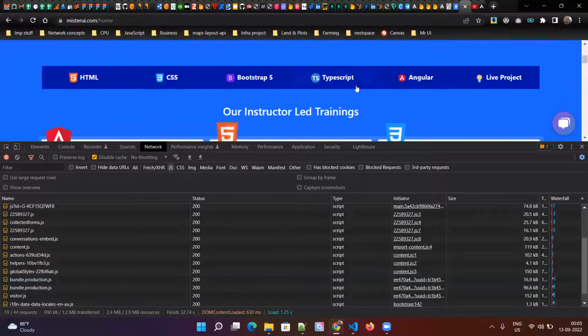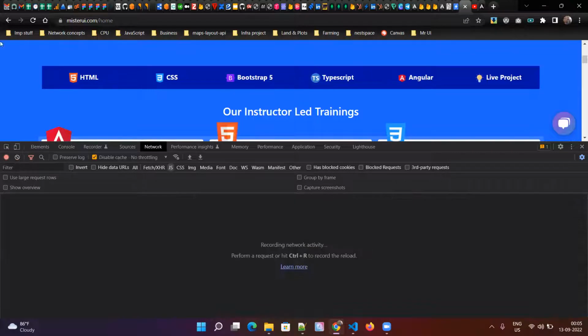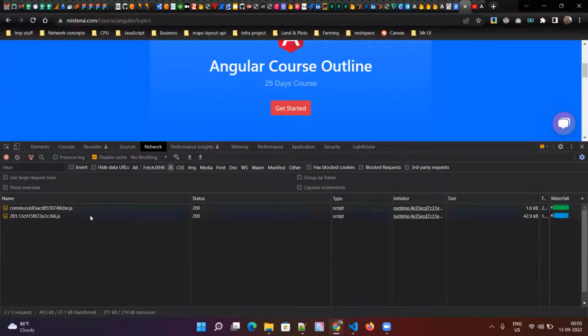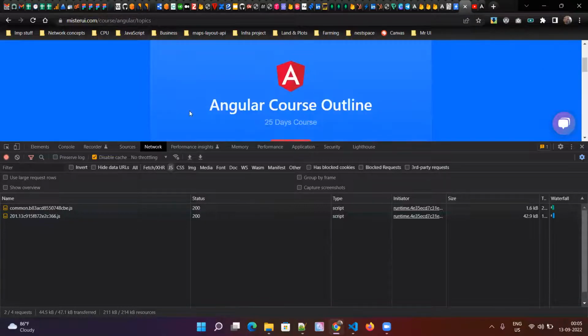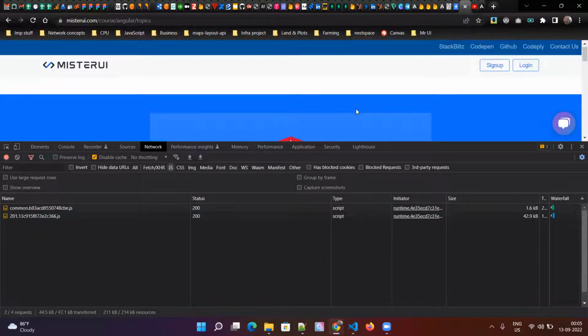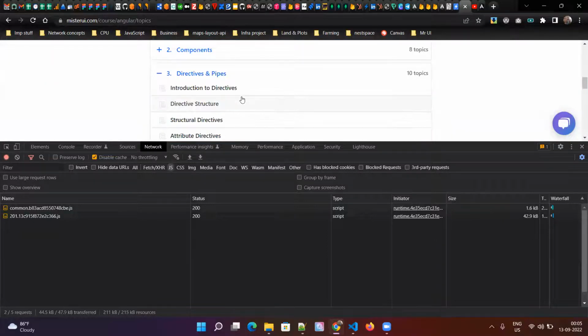Now if I go to Angular, okay, let me clear this. Because this is a single page application, the page will not reload. So if I go to Angular, it just downloaded 2 files, common and some file which has some number, right? These 2 are related to my Angular module. Angular module will have the Angular content.